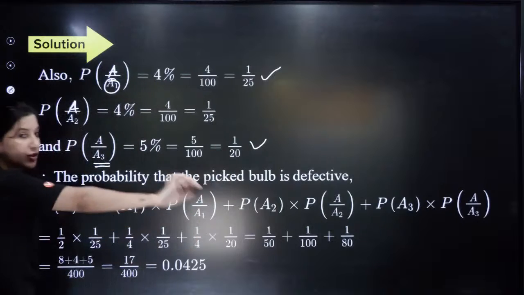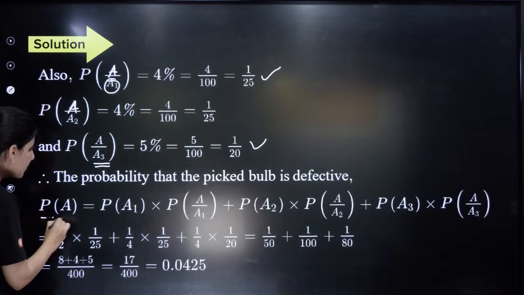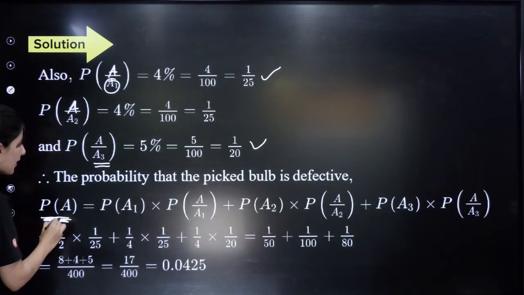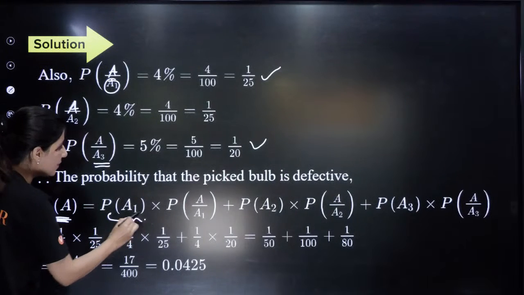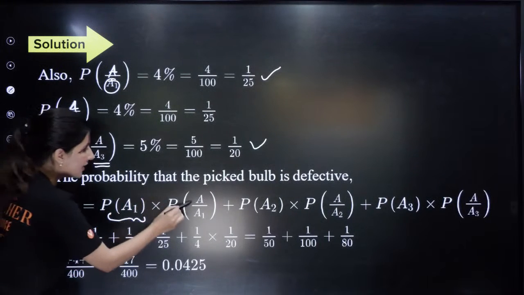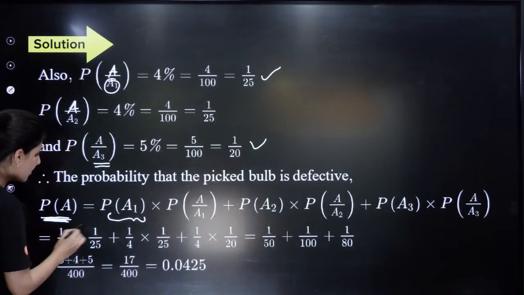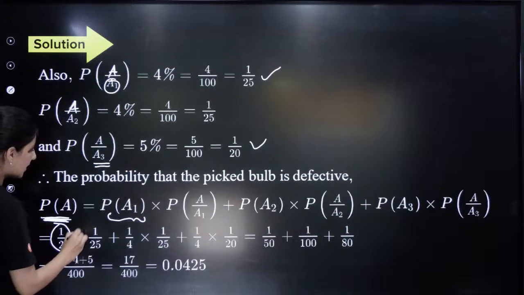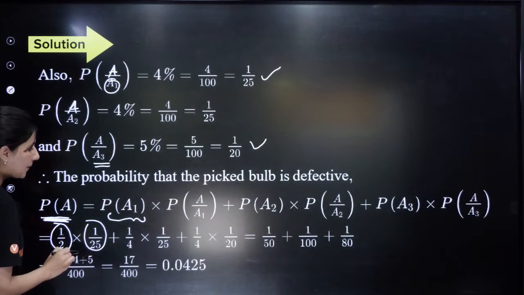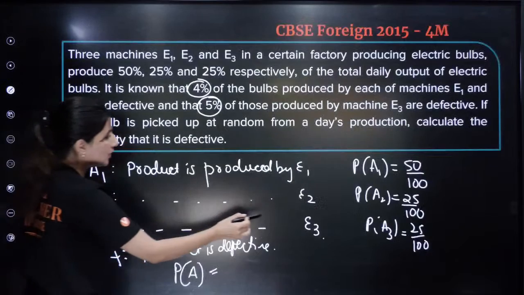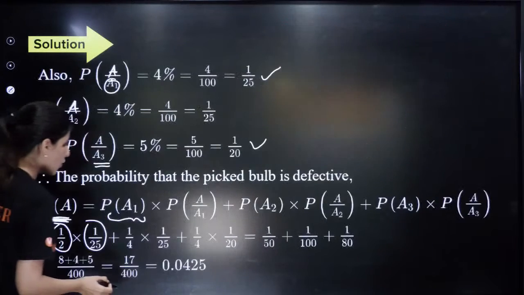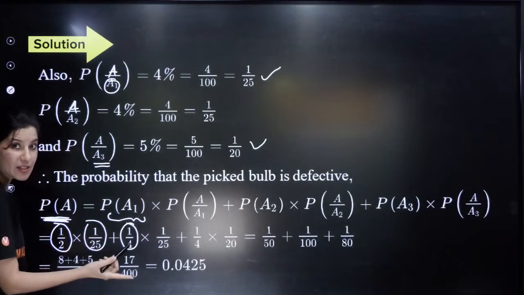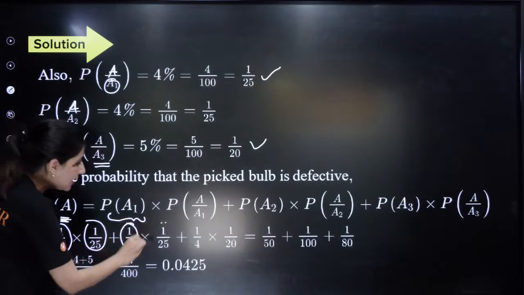And now we are looking for the total probability. The total probability that the bulb is defective: it is coming from the E1 machine, which is 50 by 100, 1 by 2, and it is defective, so 1 by 25. Then 25 by 100, 1 by 4, second machine, and it is defective.